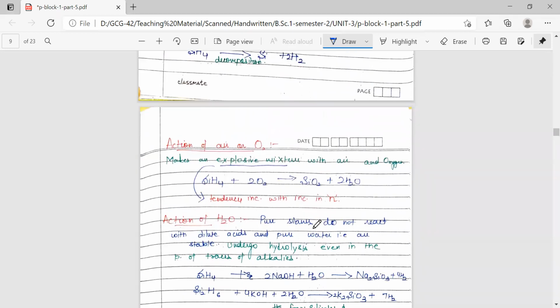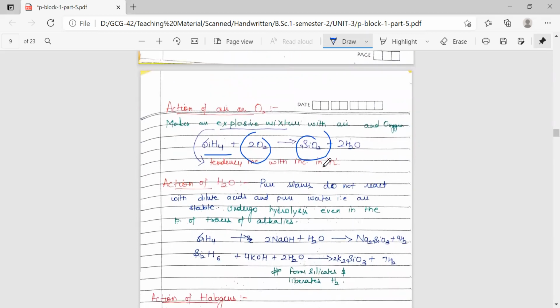Now coming to the chemical properties, firstly we'll be discussing the action of air or oxygen on these silanes. These form explosive mixtures with air and oxygen. This is the reaction representation for silane reacting with oxygen. We'll get the formation of SiO2, that is, the corresponding dioxide is obtained, but this mixture is highly explosive in nature.